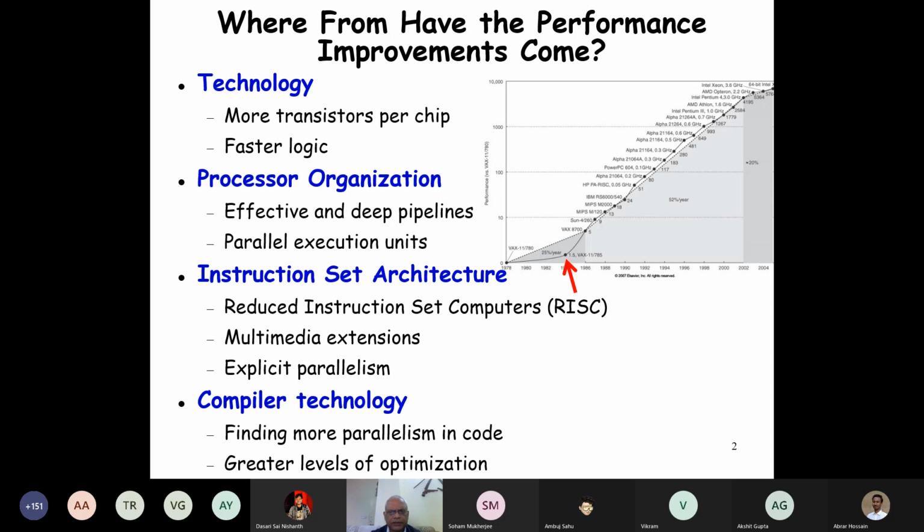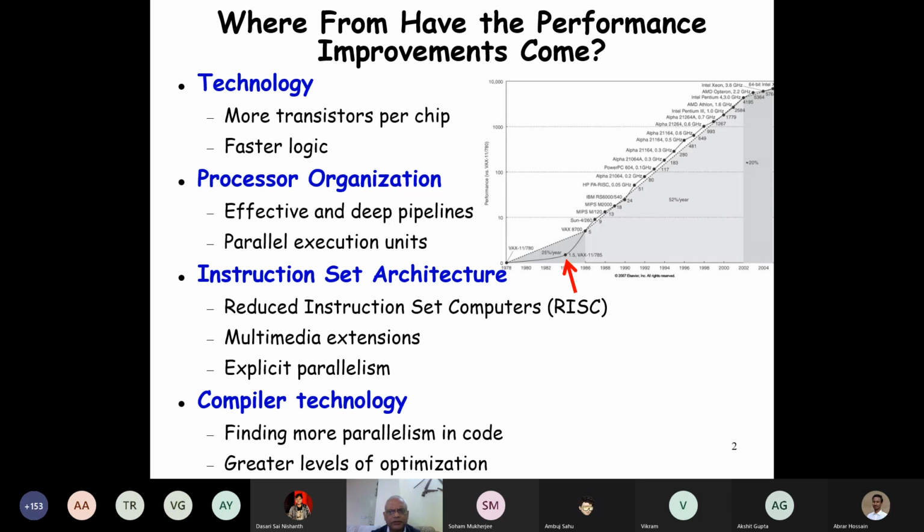But surprisingly, another factor in the performance improvement is the compiler technology. Earlier, the compiler was very inefficient. While translating from the high level code to the machine code, it used to produce very inefficient code.